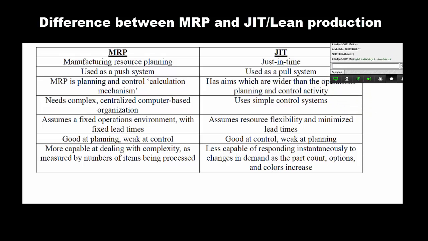So these are the differences between MRP and JIT or just-in-time. And as I told you, just-in-time here can be replaced by lean synchronization, because just-in-time and lean synchronization are relatively the same thing.